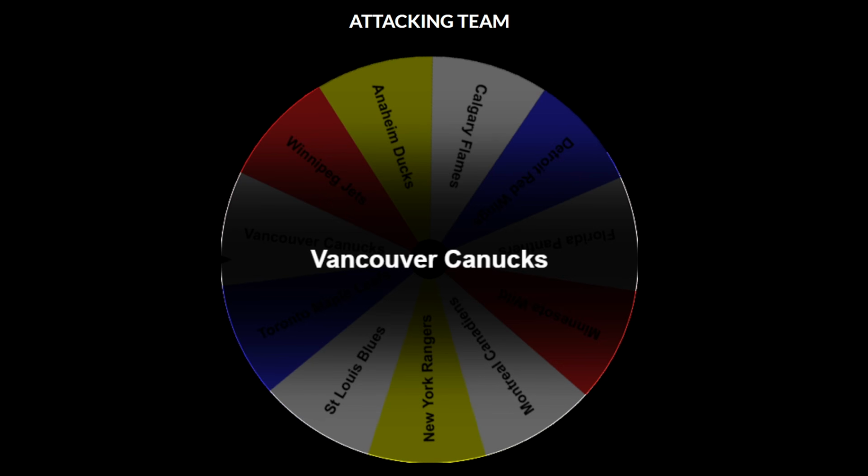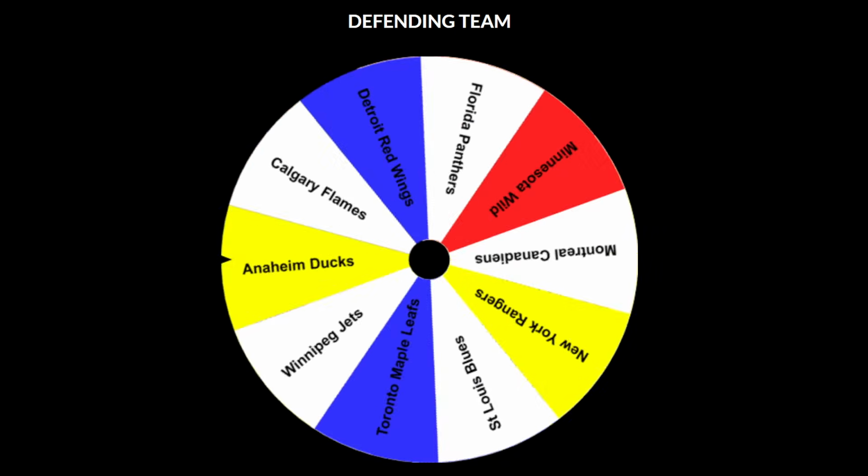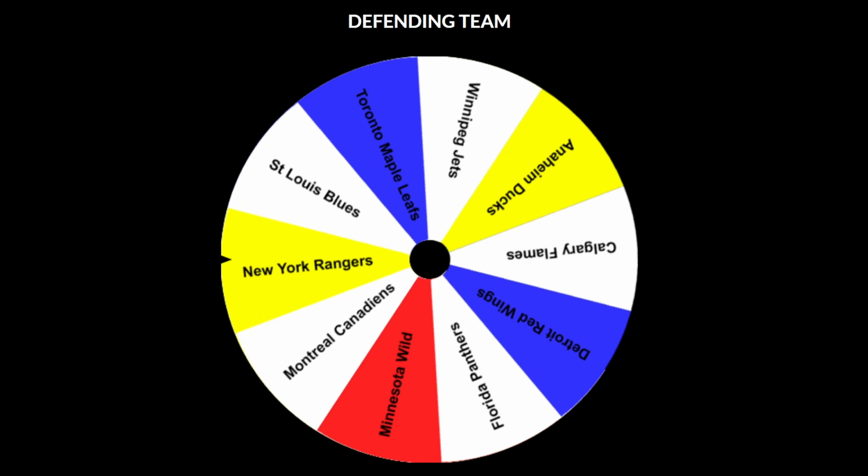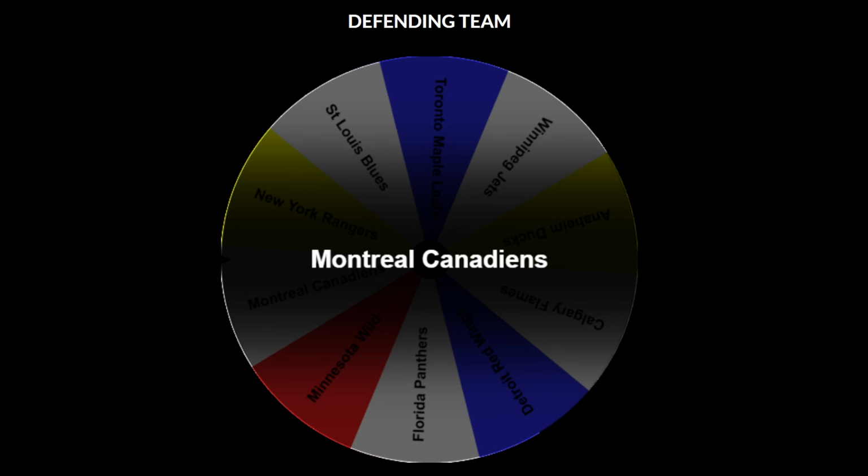So we're finally one matchup down, but we can't stop here. We still have a ton more to go. The next attacking team is going to be the Vancouver Canucks, and they're going to have players from all over BC. Now, Vancouver's got themselves a pretty solid team, so you definitely can't be sleeping on them. But the Montreal Canadiens, they also have themselves a pretty solid team. We got an all-Canadian matchup here, but only one team's going to be surviving.